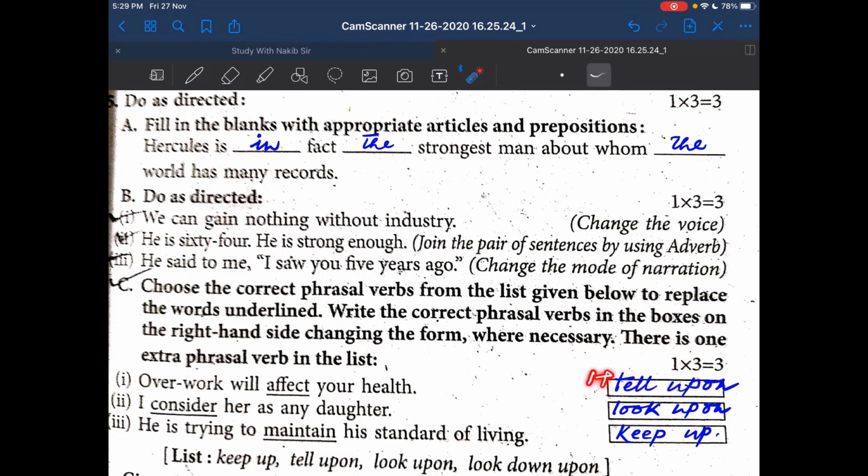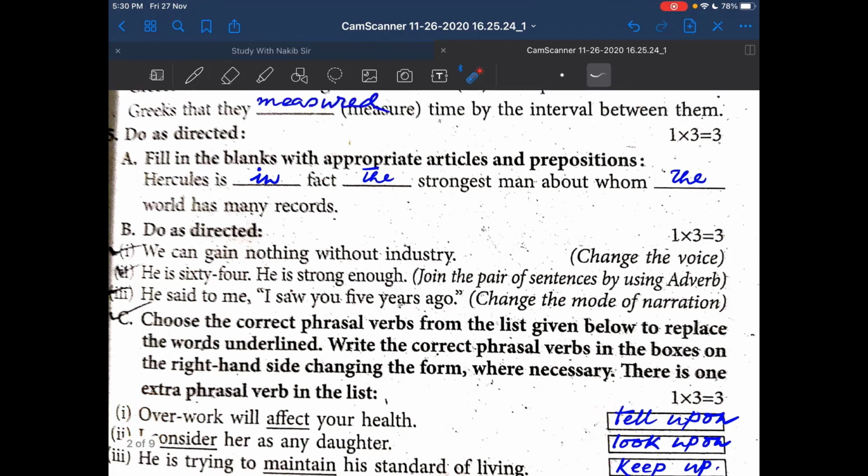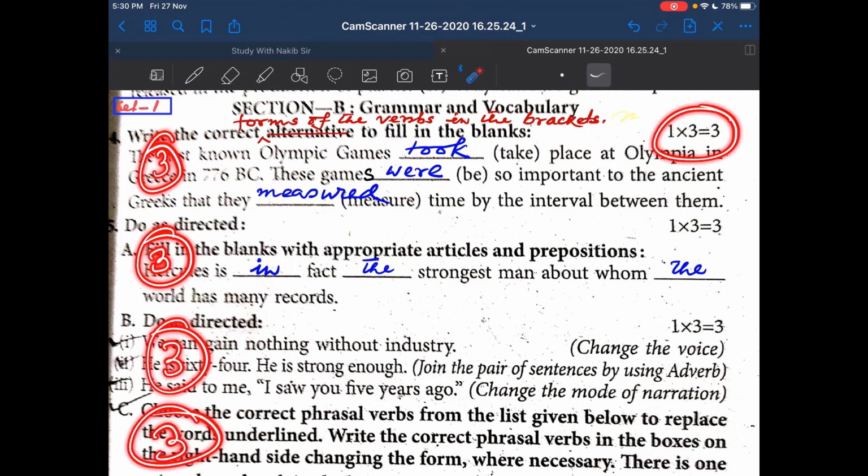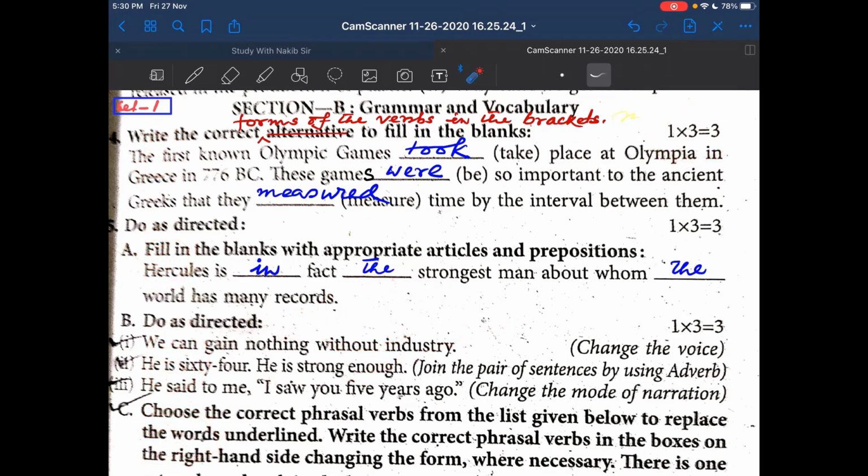So 1 for this, 1 for this, 1 for this, together 3. So here in this question you have got 3, 3, 3, and 3 for C. So together 12. 12 out of 12.